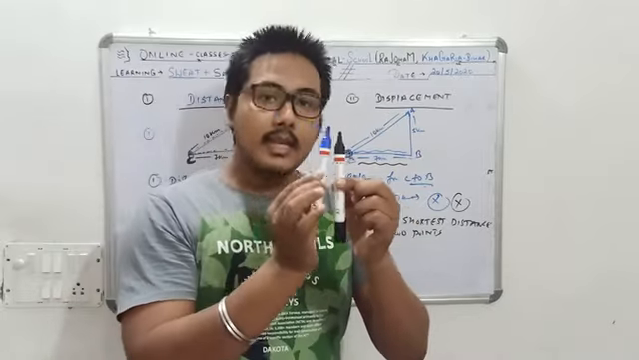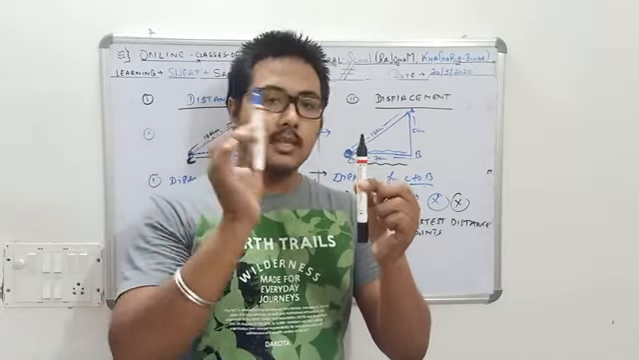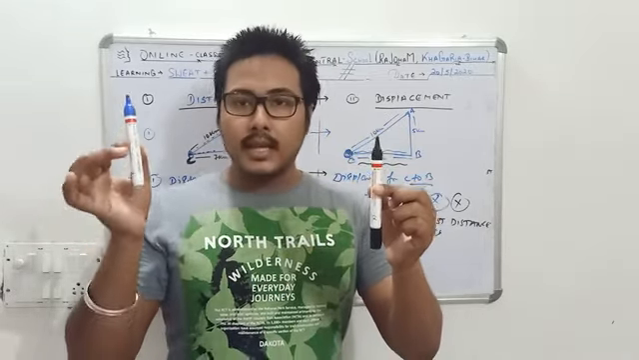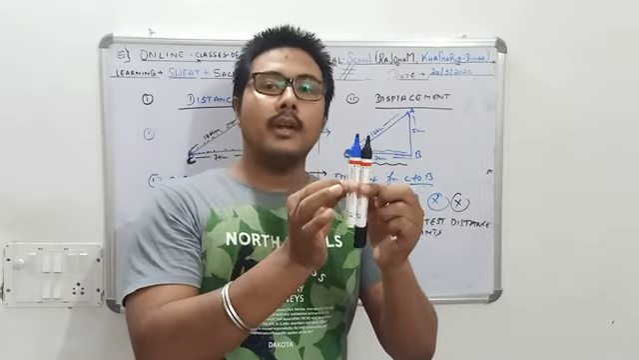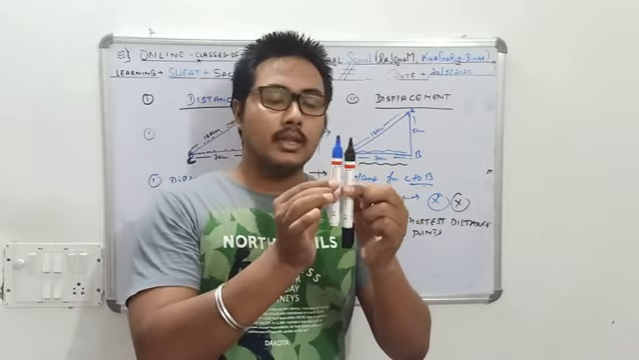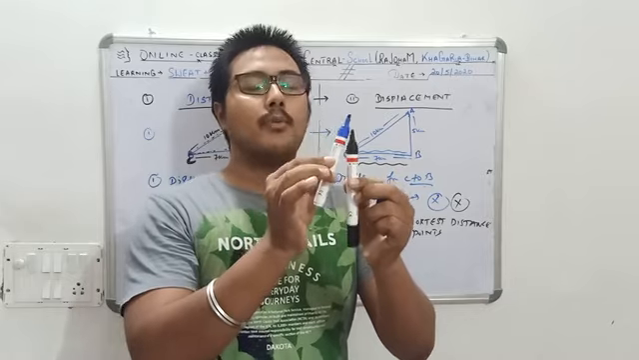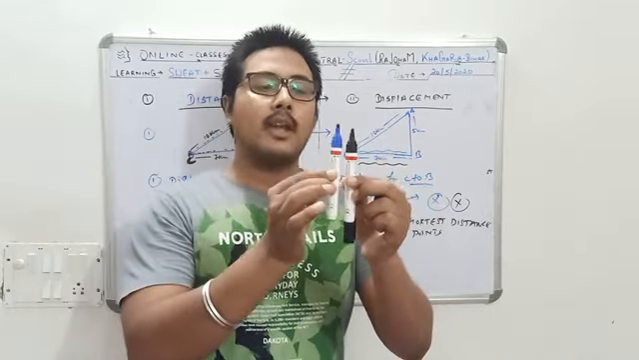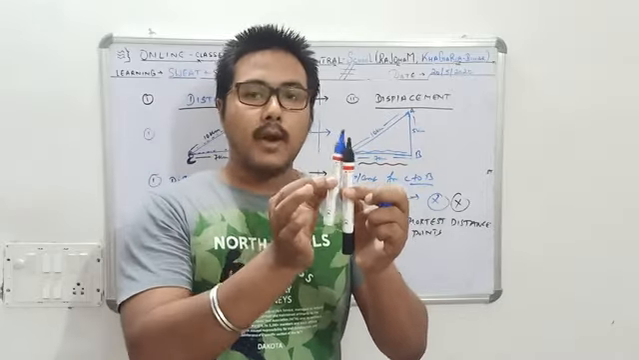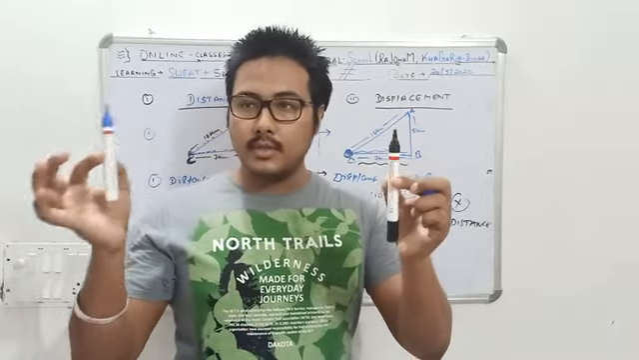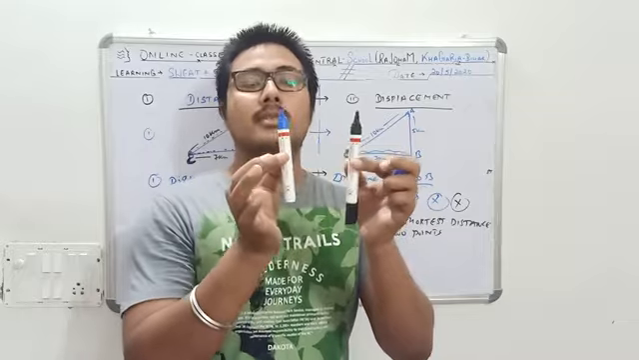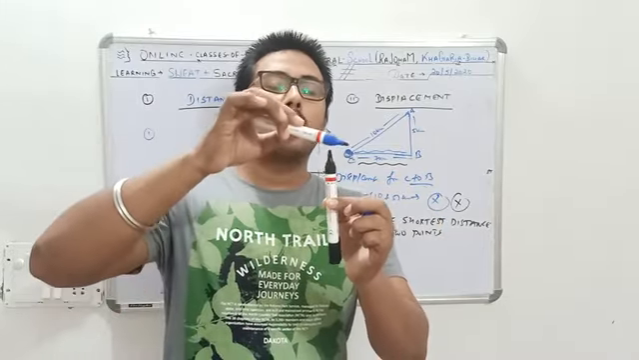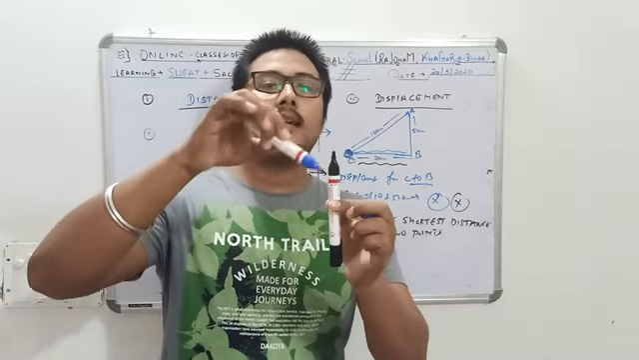But the distance in this case is not 0, because distance is calculated as the distance covered from point A to point B, and again back from point B to point A. Suppose the distance is 5 kilometers from point A to point B, and again you travel back from point B to point A, 5 kilometers. So the total distance becomes 5 plus 5, which is 10 kilometers. But the displacement becomes 0, because you have started and ended at the same place.